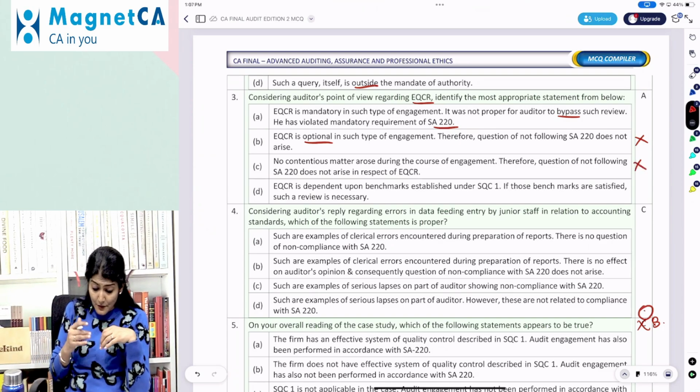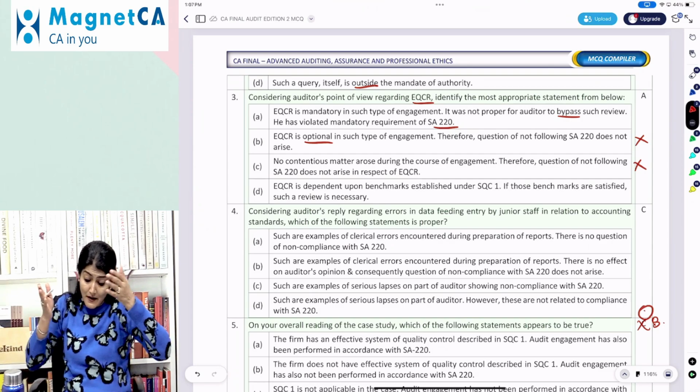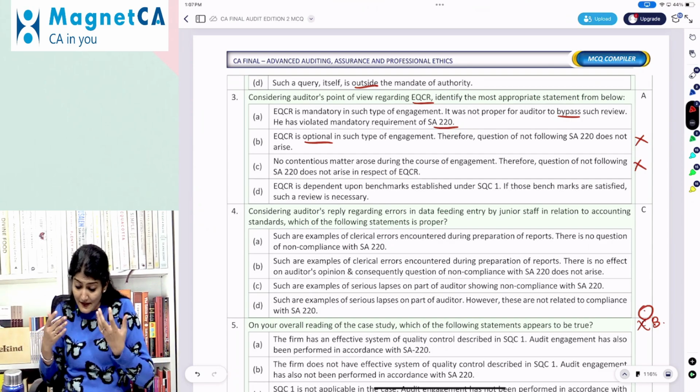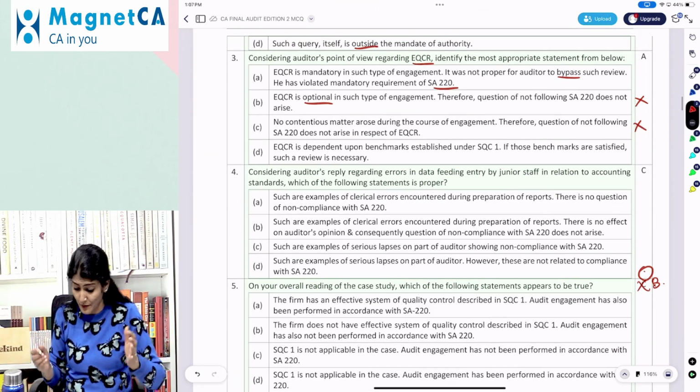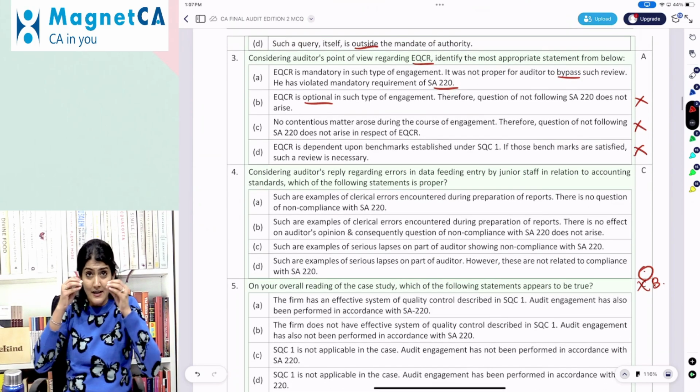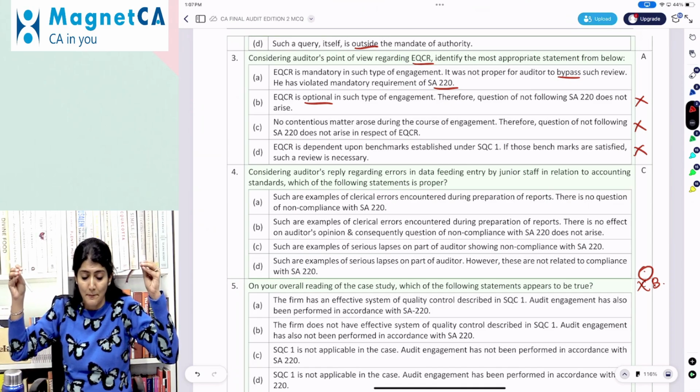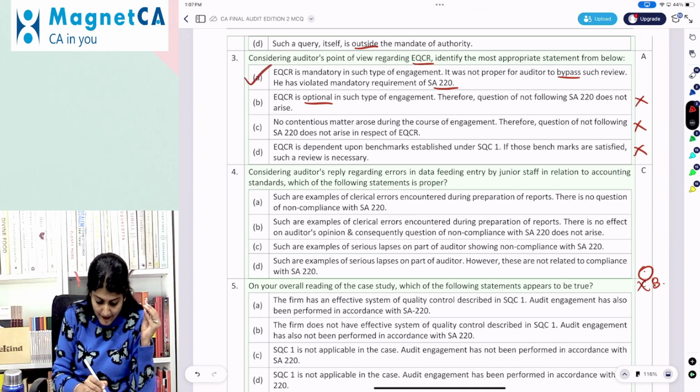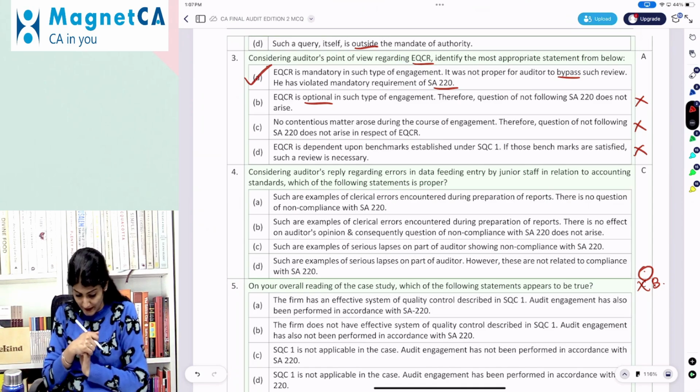Out. EQCR is dependent upon the benchmarks established under SQC1. If these benchmarks are satisfied, such a review is necessary. Nothing like that. Listed entity, EQCR compulsory. So EQCR is mandatory in such type of engagement.